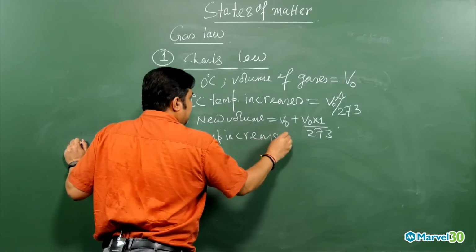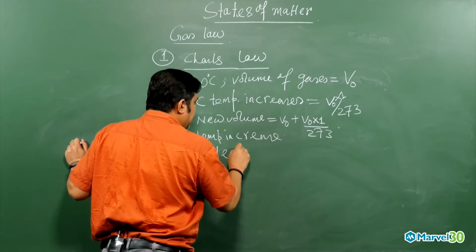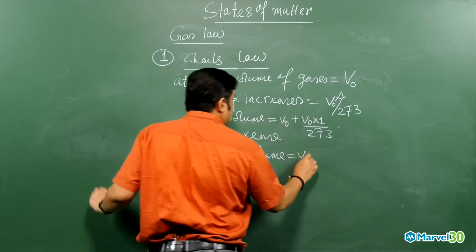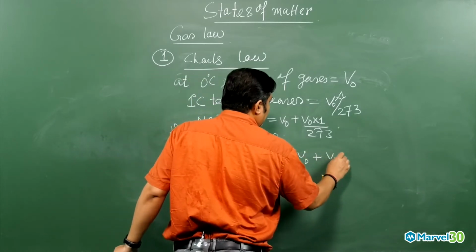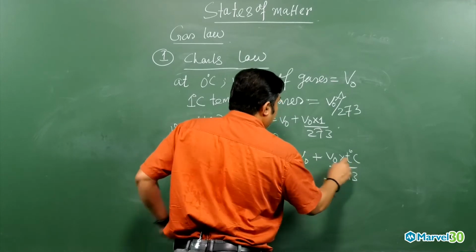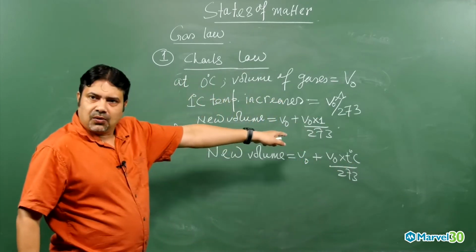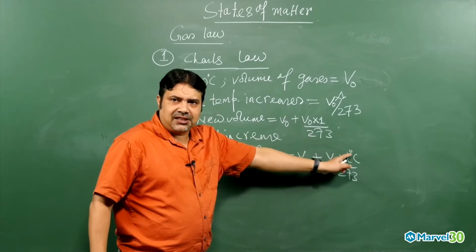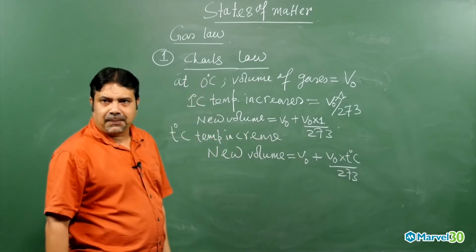Now the new volume will be equal to V0 plus V0 into T degree centigrade by 273. For 1 degree centigrade it is 1 by 273, so for T degree centigrade it is T by 273. You got the point, my dear student?